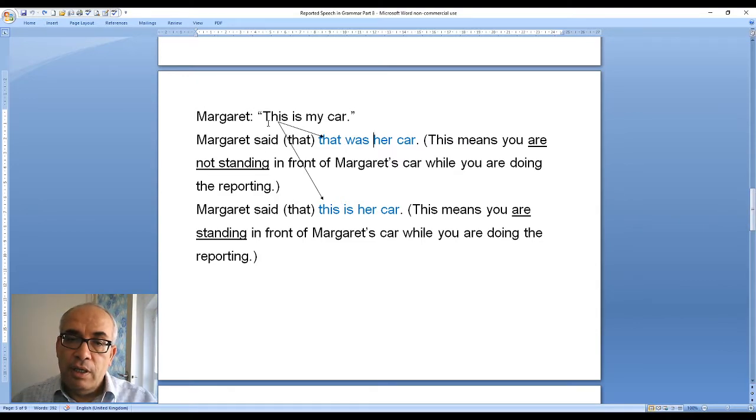But there's a difference in meaning between this, and I explained it. It's here in front of you, you can read it. And most of the time, if you use past, you change this into that, you change is into was, and her car, of course, you change my car into her car.